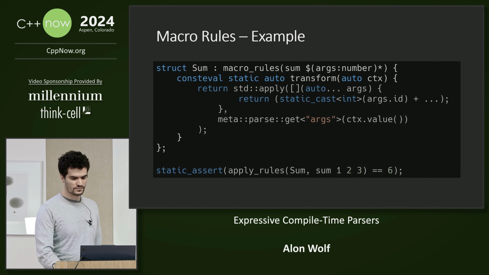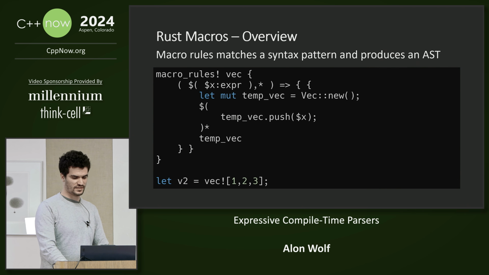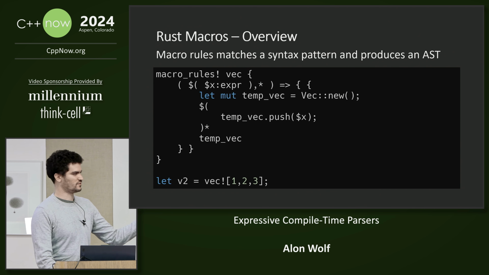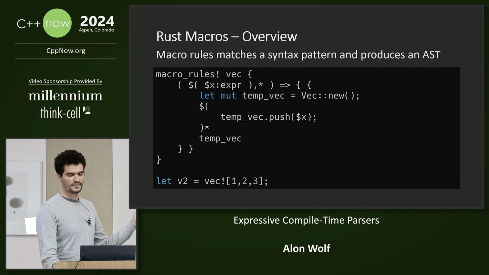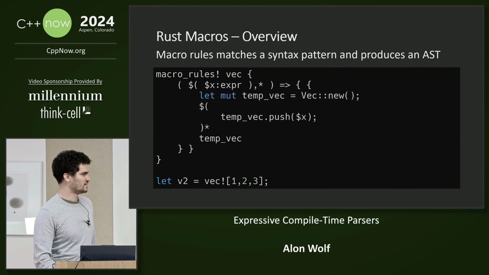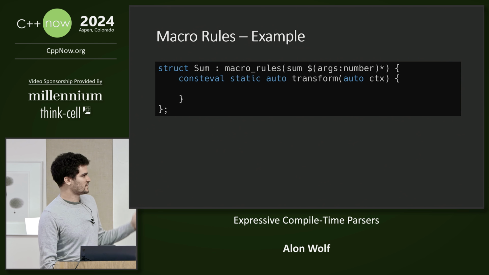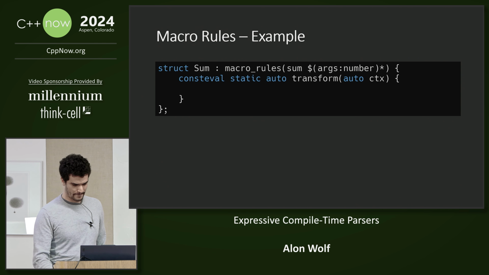Sorry, what does the $ sign mean here? The $ sign is part of the macro rules syntax. So here you can see the dollar is used to say that it's like declaring a variable that will be used inside the tree. Yeah, so in this case, it will be a list of numbers.